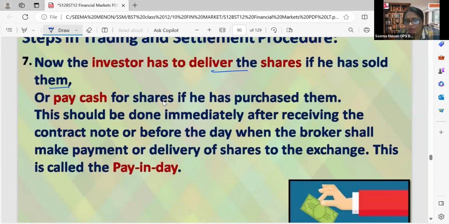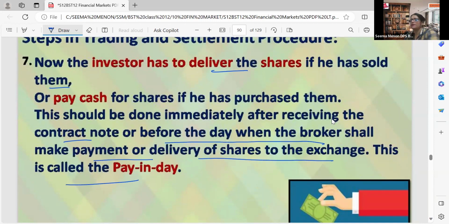After the contract note, if he is selling the shares, he has to deliver them, or pay the cash if he purchased. This should be done immediately after receiving the contract note, or before the day when the broker shall make the payment or delivery of shares to the stock exchange. This is called pay in day. I will explain this again in detail.